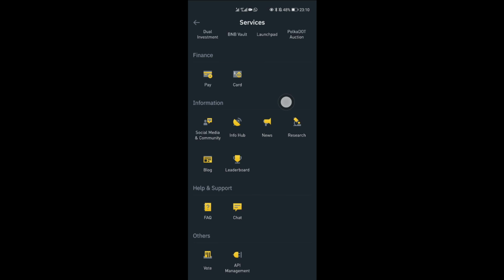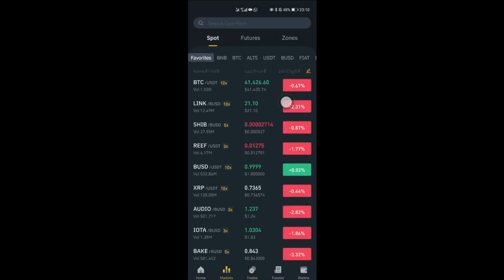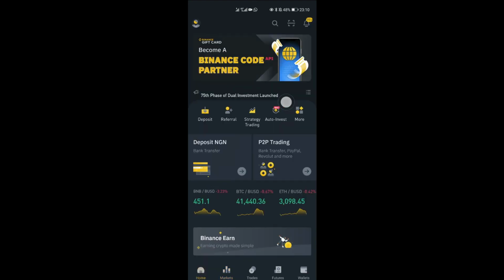Next video, we'll be talking about spot trading: how to buy, hold, sell, scalp. That would probably require analysis, but without any expertise at all, you can earn on Binance, and this is how to put your money to work and earn interest on it while at it.